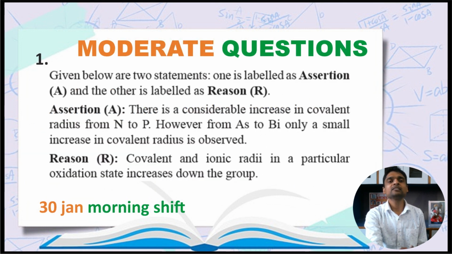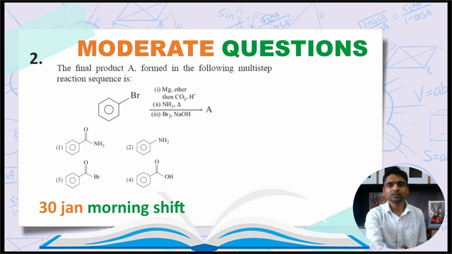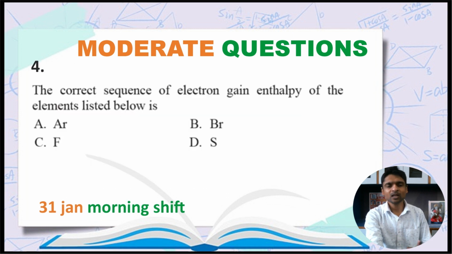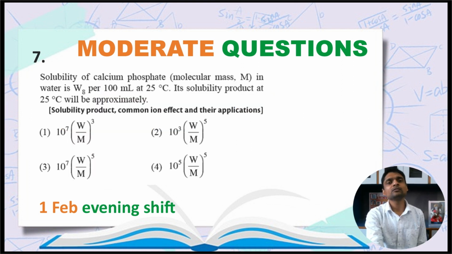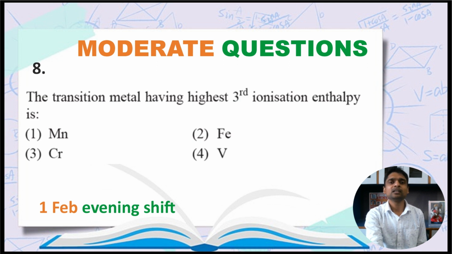Now these are examples of a few moderate level questions. This is a P block question. This is an organic question. Then a P block question. Again a question from P block. Then structure of atom. Question from chemical kinetics. Then this is a question from the chapter ionic equilibrium. This again is a D block chapter question.